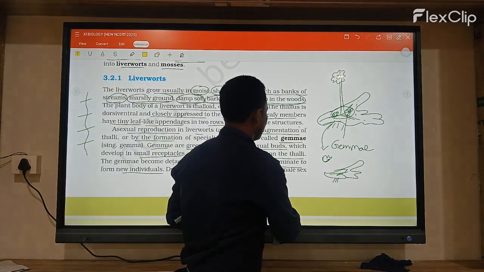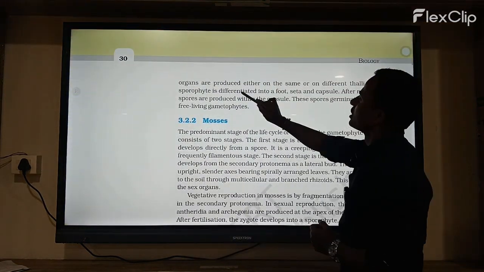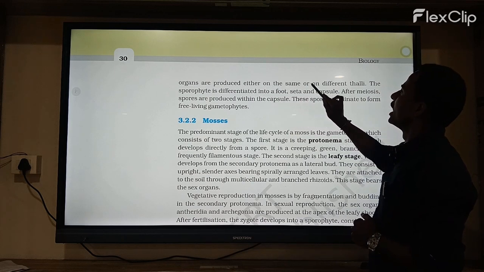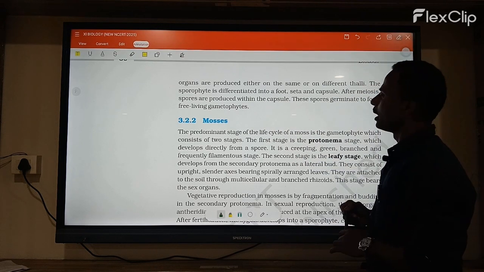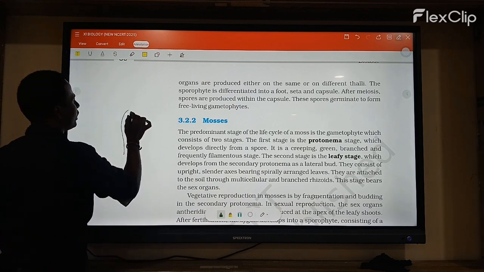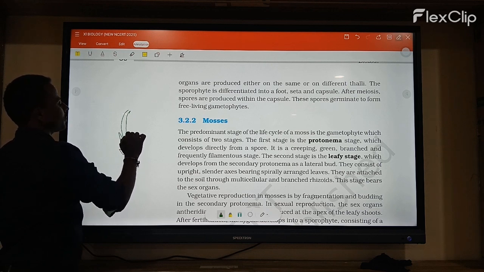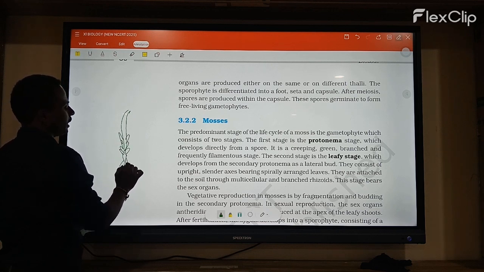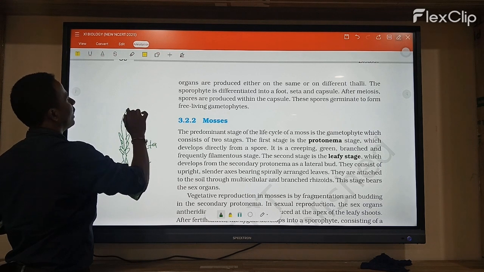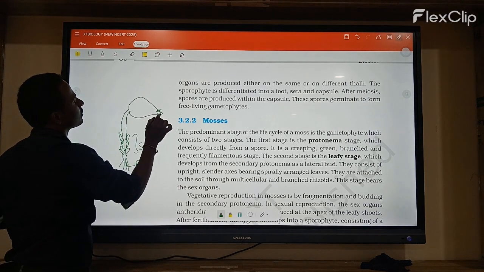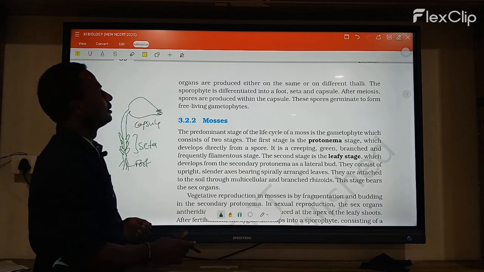During sexual reproduction, the male and female sex organs are produced either on the same or different thallus. The sporophyte is differentiated into foot, seta and capsule. Completely, the sporophyte is differentiated into three parts: the foot, the seta, and the capsule.